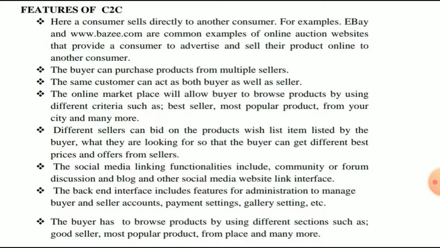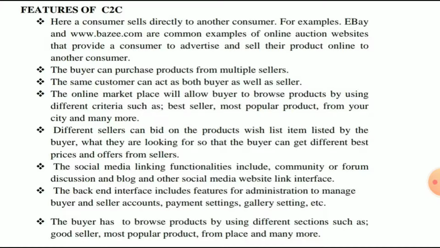The online marketplace allows the buyer to browse products using different criteria such as best seller, most popular product, products from your city, and many more. So the website helps the buyer browse the best selling and popular products, and products available near you, that means from your city.